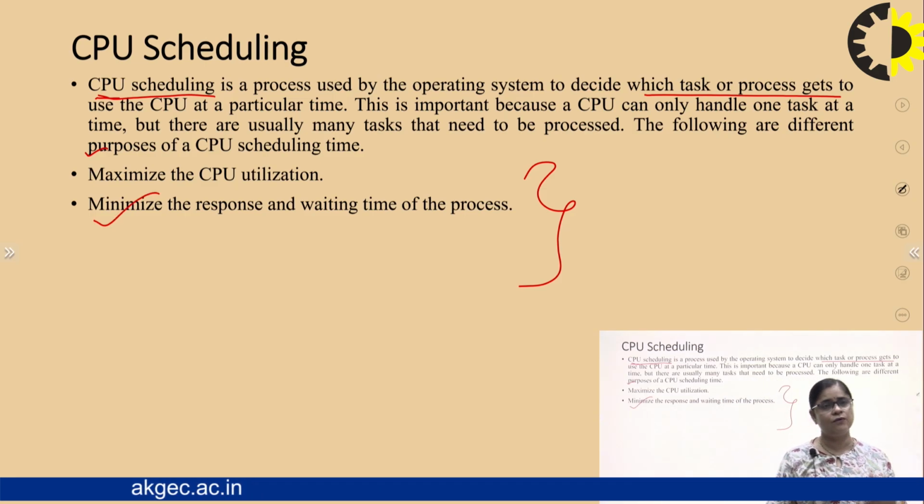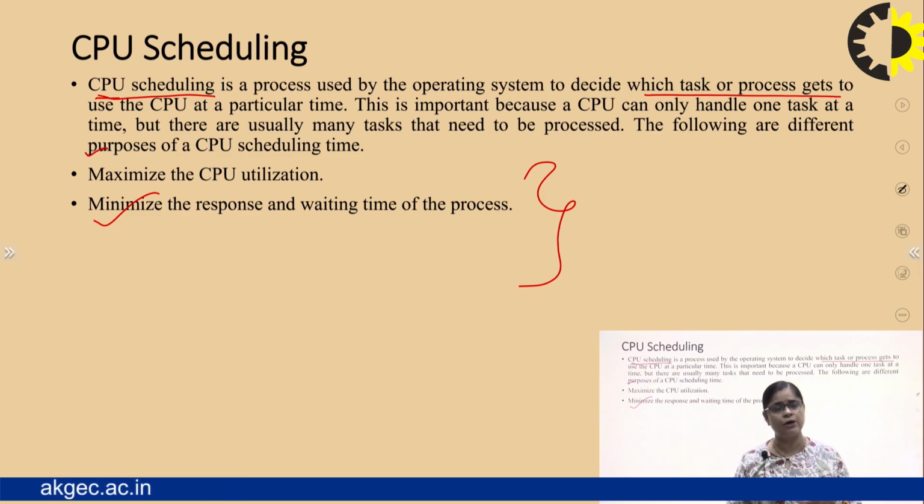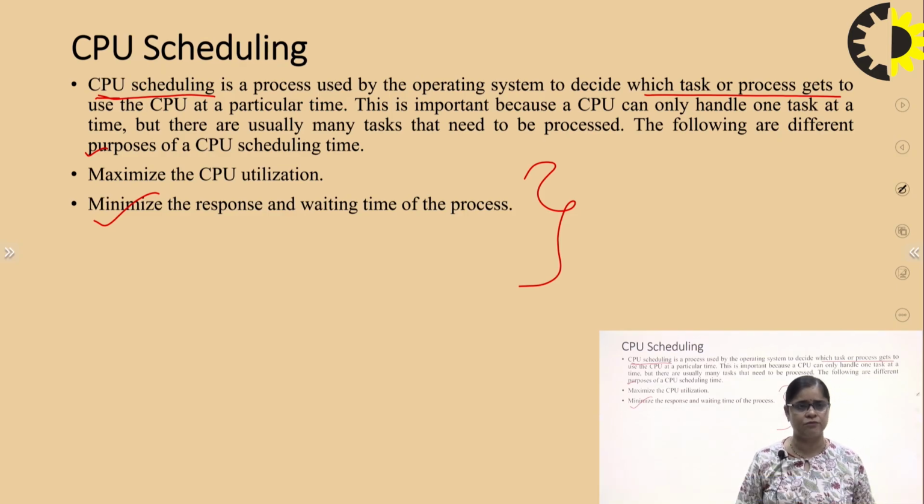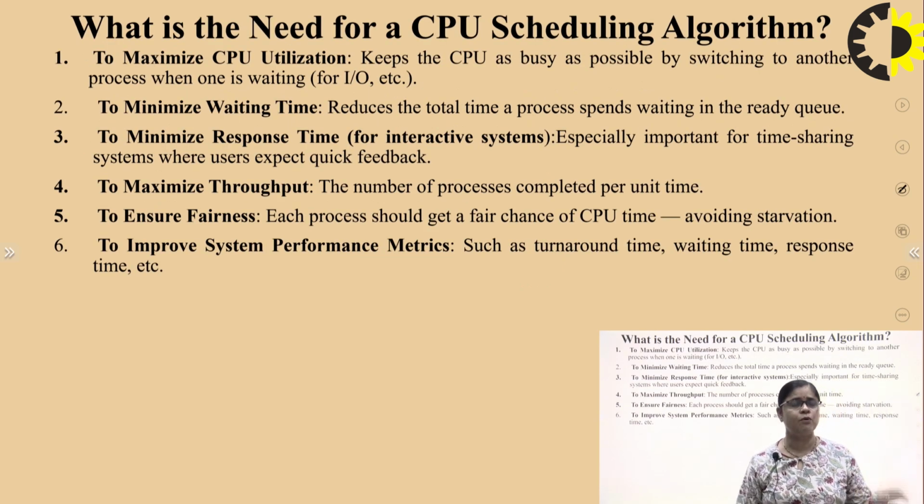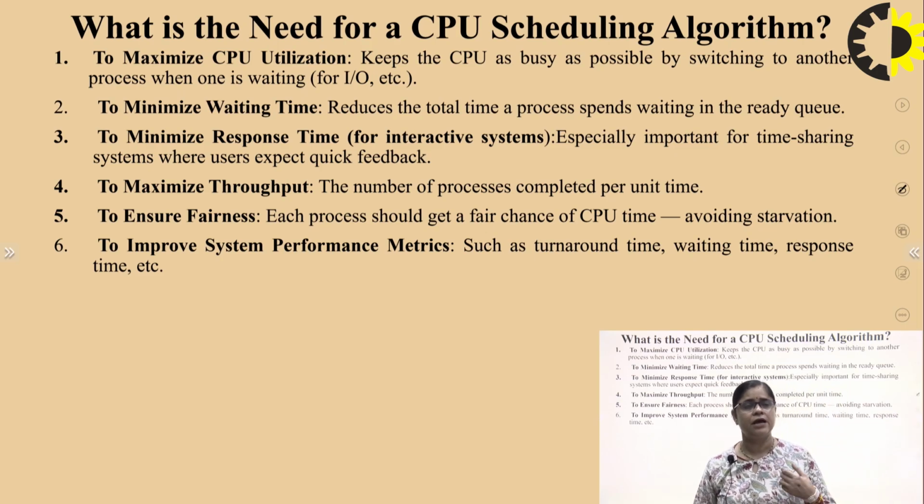Because if we are allocating a time slot to a particular process, that process has to wait for a certain time only. It doesn't mean that there is a fight between the processes, that I will utilize it, or I will utilize it. So this is the basic reason why we use CPU scheduling. Now these are the points to understand what CPU scheduling is. There are six main points on the need for a CPU scheduling algorithm.